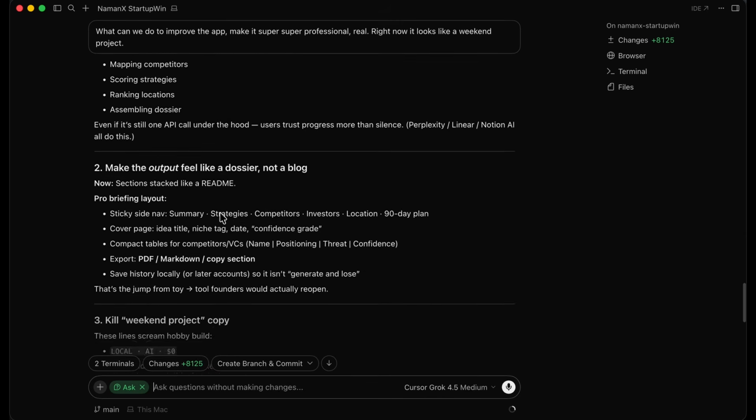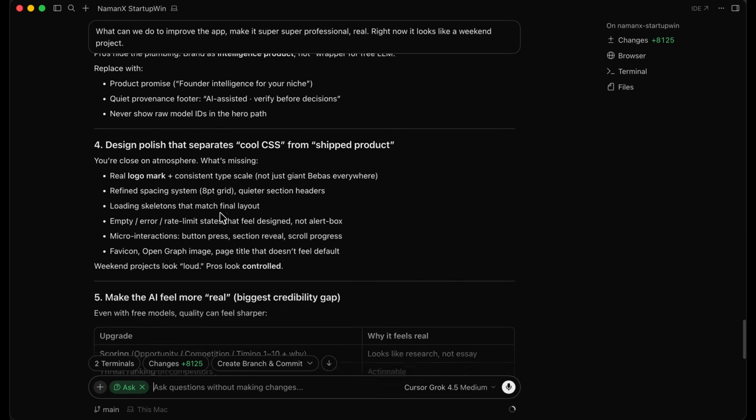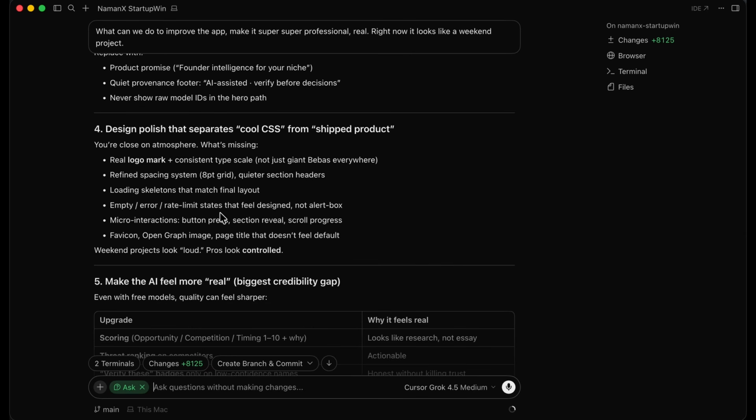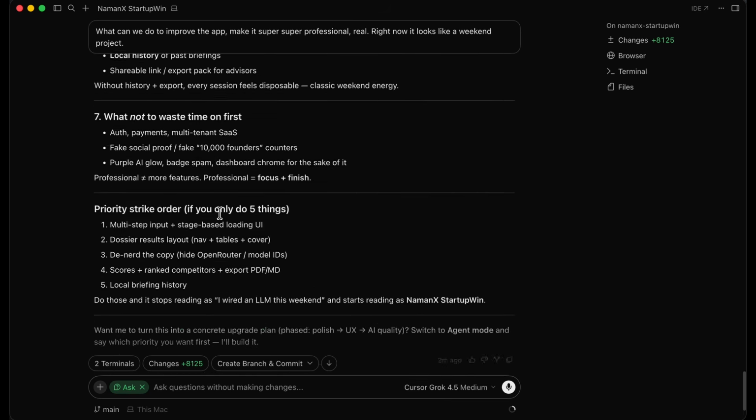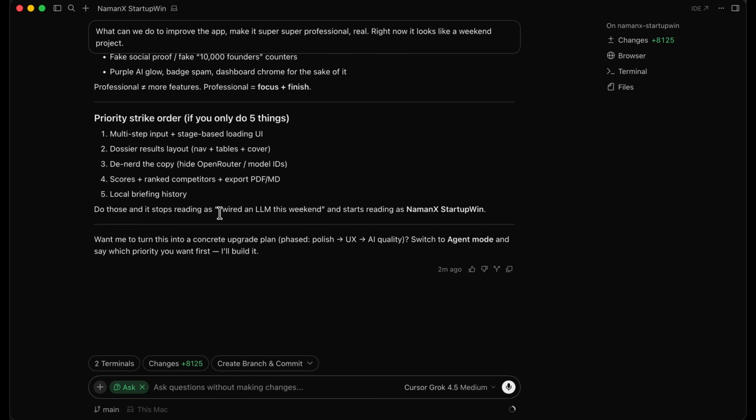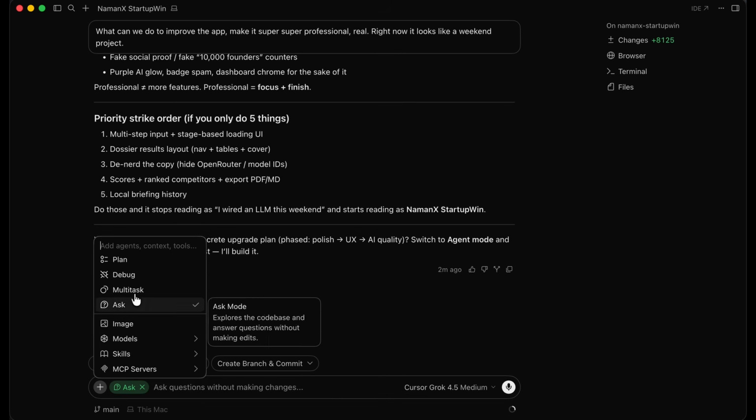Right, so it's giving us a bunch of suggestions on what we can do to turn this from what currently looks like a weekend project to an actual shippable application. So what we're going to do is we're going to let it turn this into reality. So right now it's saying, want me to turn this into a concrete upgrade plan? Switch to agent mode and say which priority you want first. I'll build it. So we're going to switch over to agent mode.